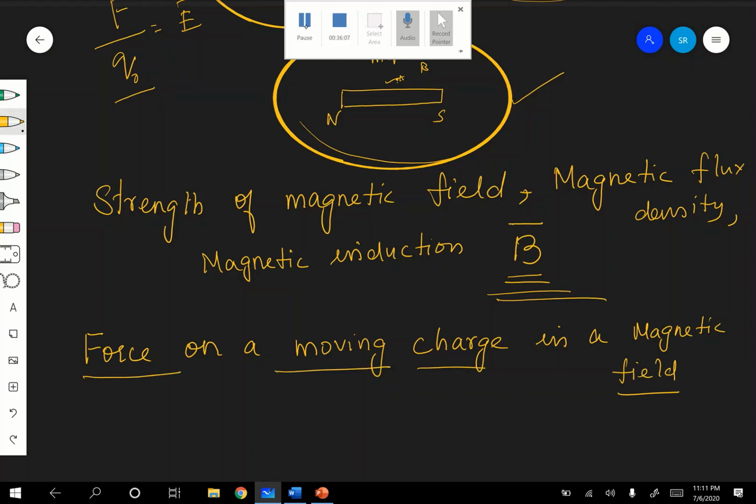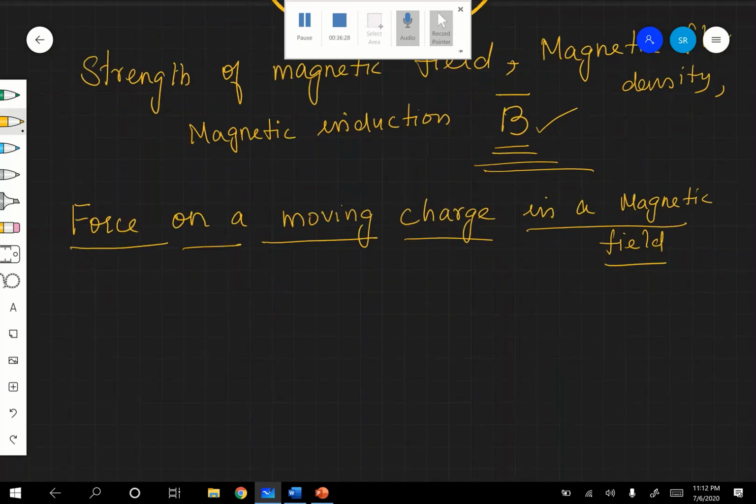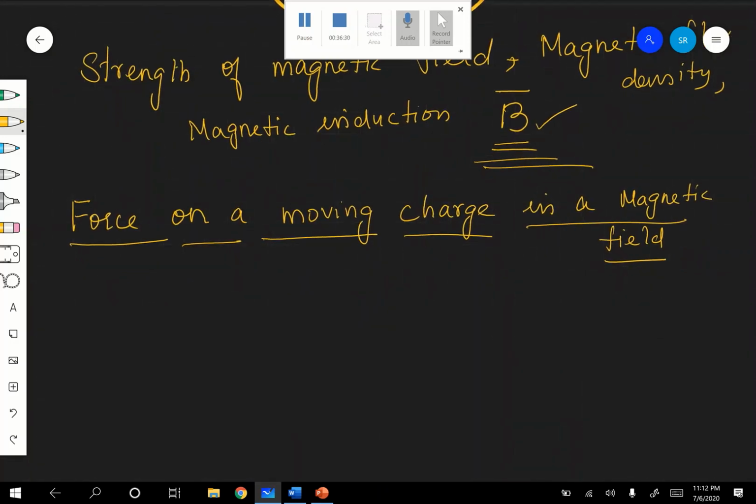Now we are going to derive the expression for it. Very, very important. Once that expression is ready, from it we can readily define B. So for that only this is required. Very important topic, children: force on a moving charge in a magnetic field.